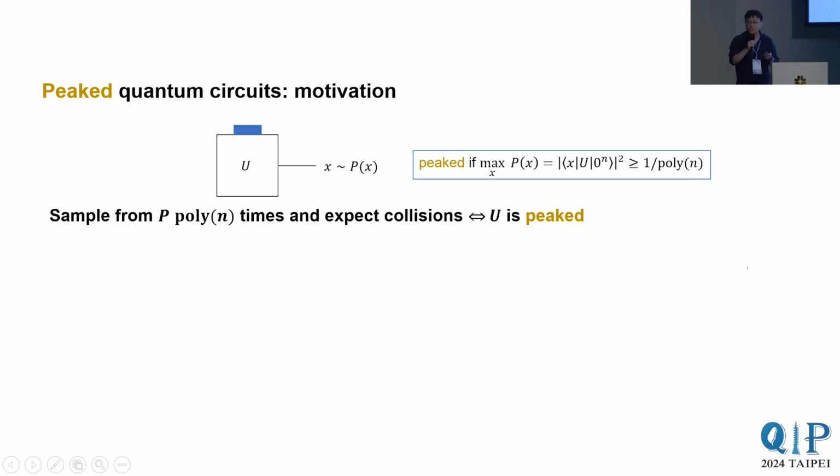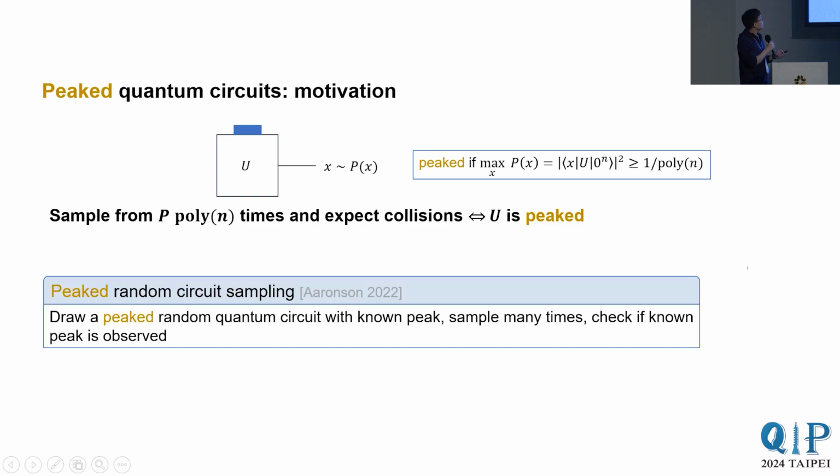What's special about peaked quantum circuits? Suppose you run a circuit U on a perfect quantum computer polynomially many times to collect polynomially many samples. Then you would expect to see a collision, which means observing the same outcome string more than once, if and only if the circuit U is peaked. Because of this collision property, Aaronson has recently proposed peaked random circuit sampling for tackling the efficient verifiability issue of random circuit sampling experiments. Here the verification protocol roughly amounts to checking if you observe the peak among the set of strings you see.